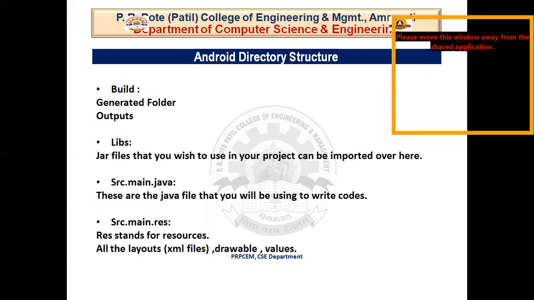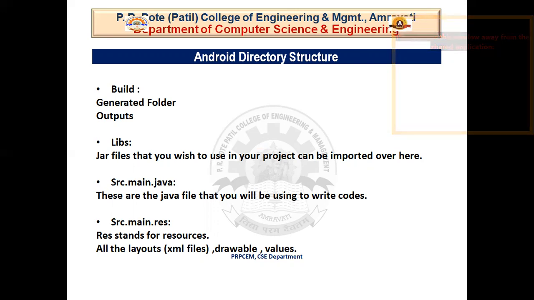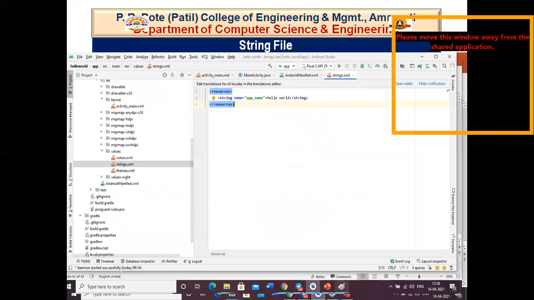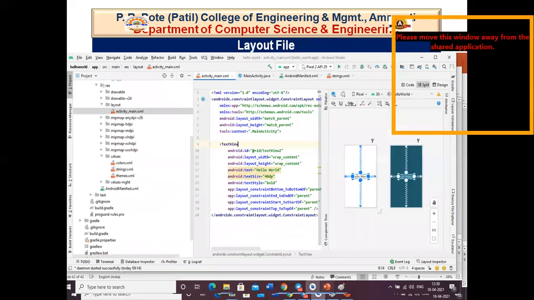I am using a UI XML. Where do I store that? What about the icon of my application? Where do I store my icon? I will store all these things in the resource folder. So RES means resources, and if you look here, the resource folder has all this stuff.